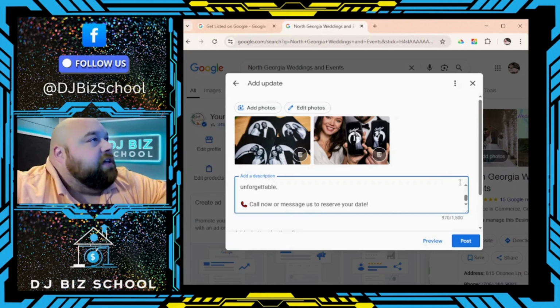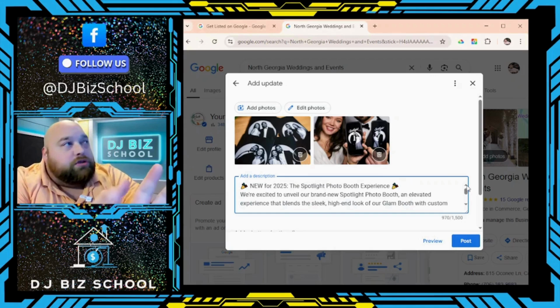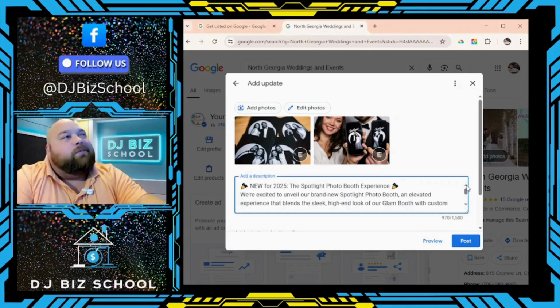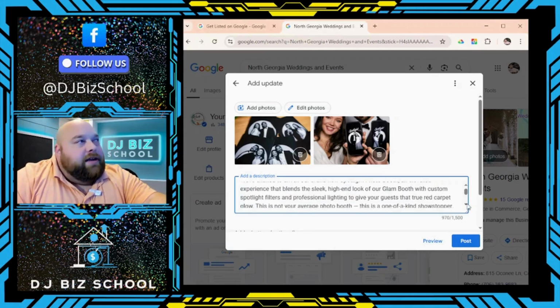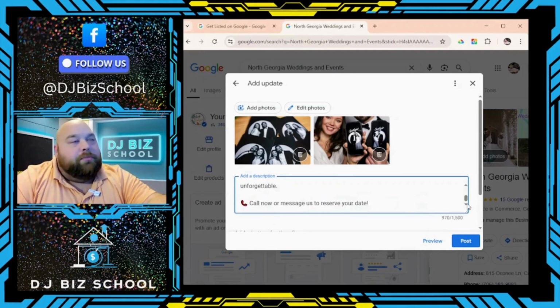All right, so a couple things with your post. Emojis are okay. Don't go super crazy with them. Your post can get rejected. I did add some into this one. I'm thinking it will get by. If not, Google lets you know that your post was rejected. Go back, remove some of the emojis, and repost it.